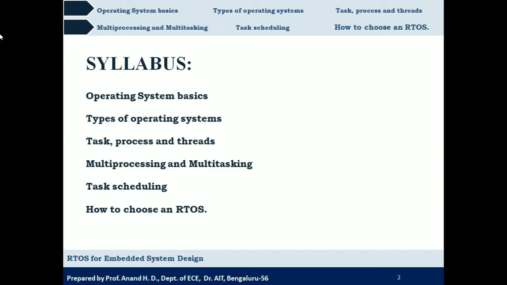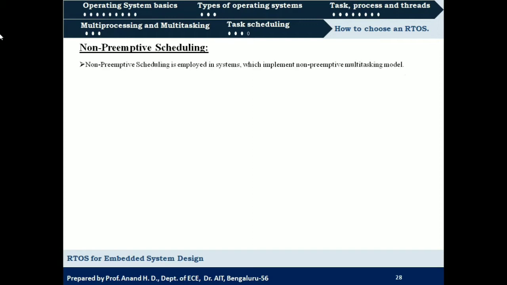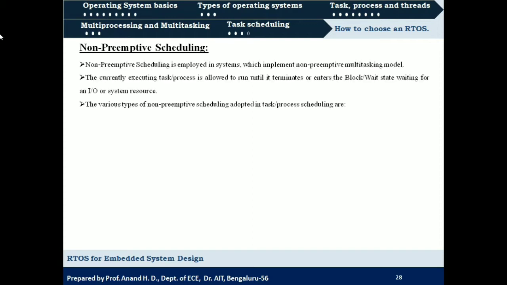In the last video we had gone through what is task scheduling and the different types of task scheduling, right? We know that there are three types of task scheduling. One is cooperative task scheduling, another is preemptive task scheduling, and the final one is non-preemptive task scheduling. So now let us go through non-preemptive scheduling. So what is non-preemptive scheduling? Non-preemptive scheduling is employed in systems which implement the non-preemptive multitasking model. So the non-preemptive task scheduling algorithm is implemented in models which support non-preemptive multitasking.